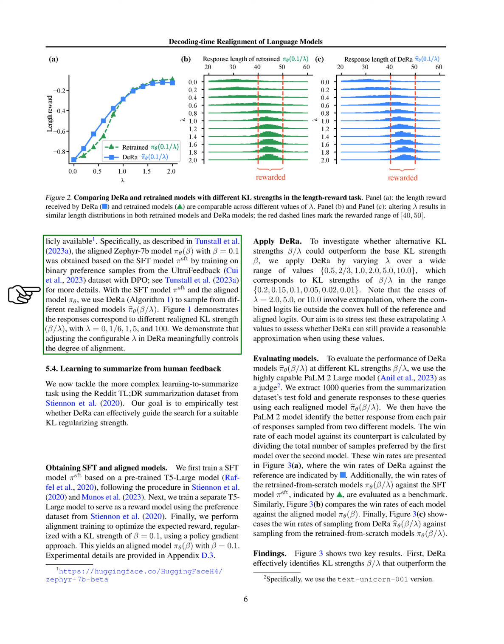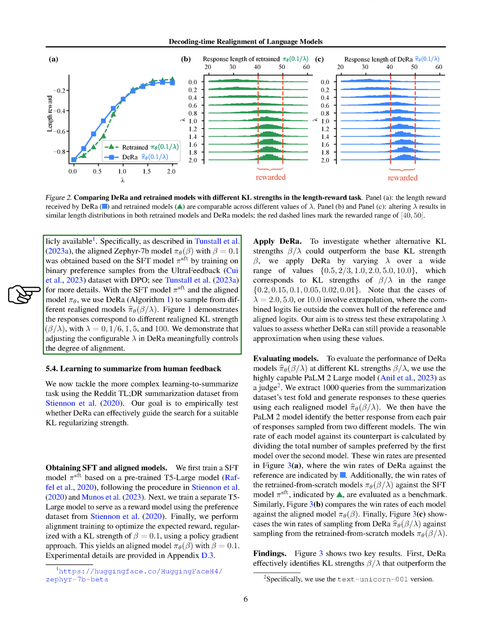With both the original SFT model and our newly aligned model in hand, we used DeRa, a specific algorithm, to experiment with models that had been realigned with different settings. We looked at how changing a parameter, let's call it lambda, in DeRa could control the alignment strength. We tested a range of lambda values and found that tweaking this parameter lets us meaningfully adjust how aligned the model is.